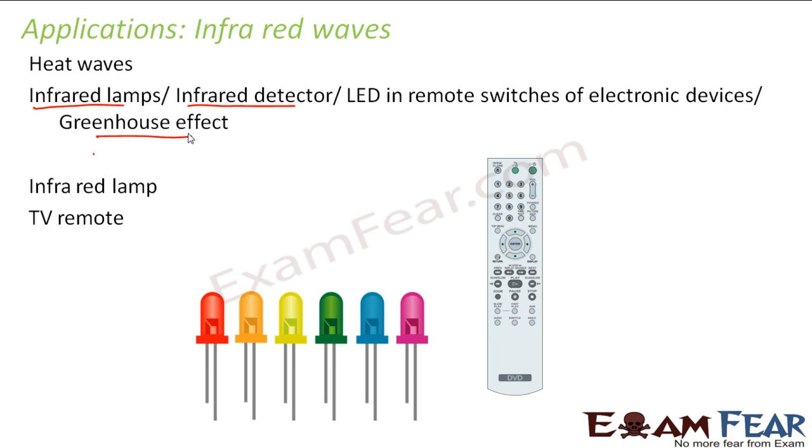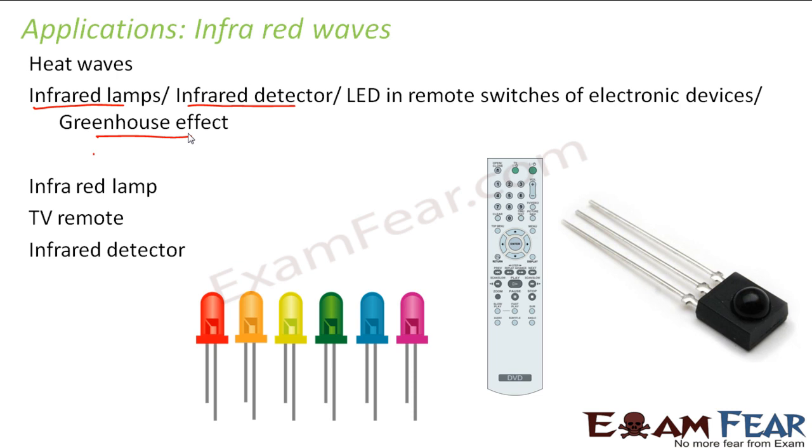You see a small red light on your remote as well as on your TV monitor. That light is nothing but an LED. The signal is transmitted from the remote to your television via infrared waves. These are some of the important applications of infrared waves which you see around yourself almost every day. TV remotes, your toys' remotes or infrared lamps are very common in our day-to-day life. Not only that, you have the infrared detector which I told you some time back, to detect the presence of infrared waves.